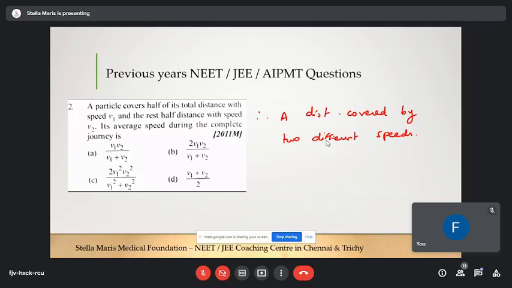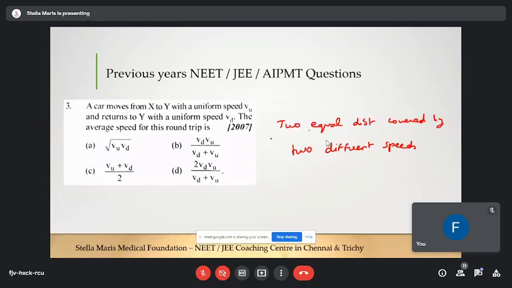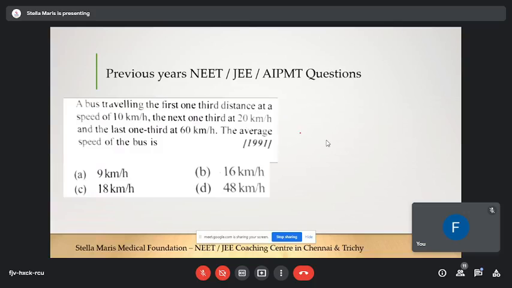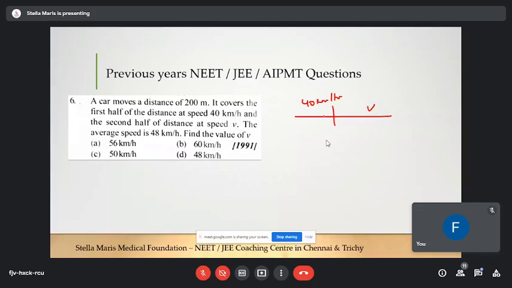A distance covered by two different speeds is this statement, and here two equal distances covered by two different speeds. Okay, that is for this question. They have given a distance. The first half of the distance is covered by 40 km per hour. The second half of the distance is covered by v. So what is the statement for this question? Are you guys with me?